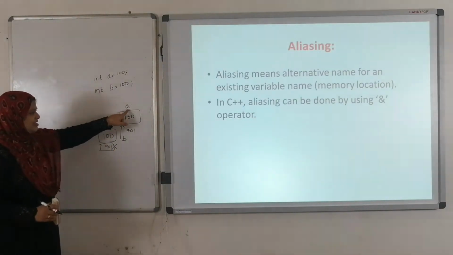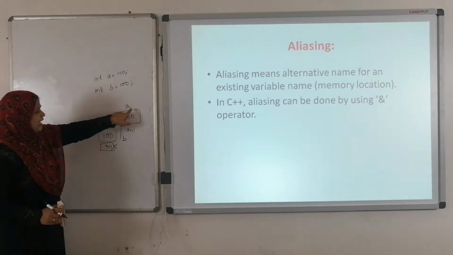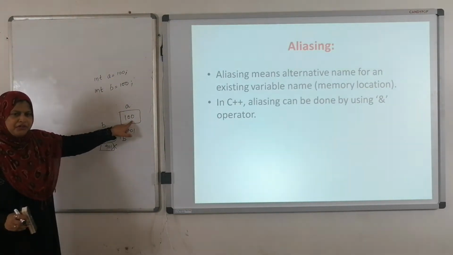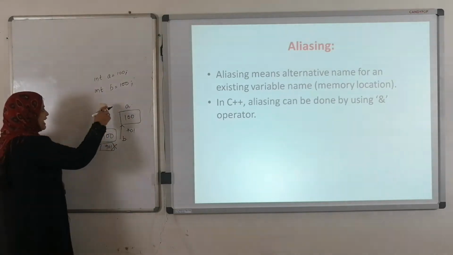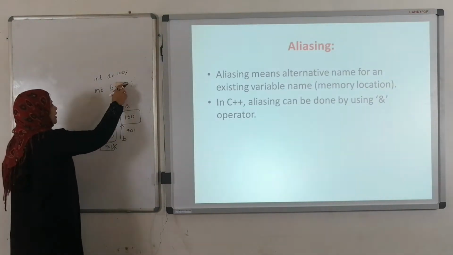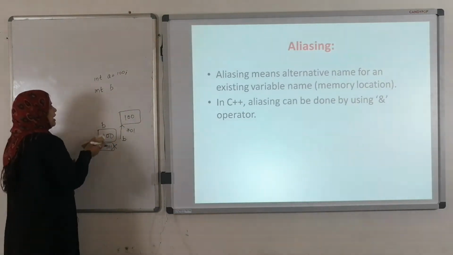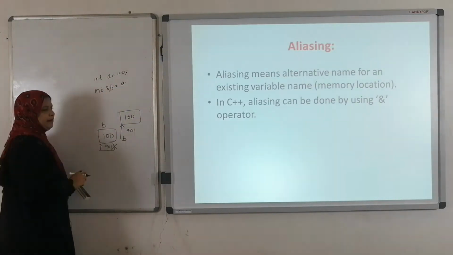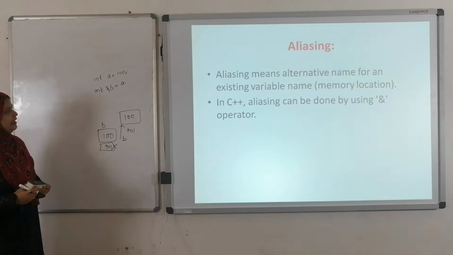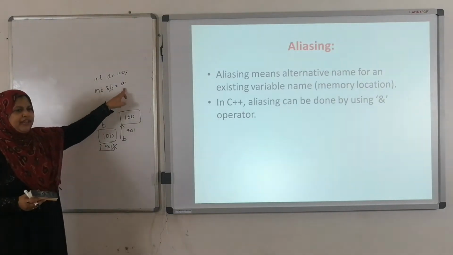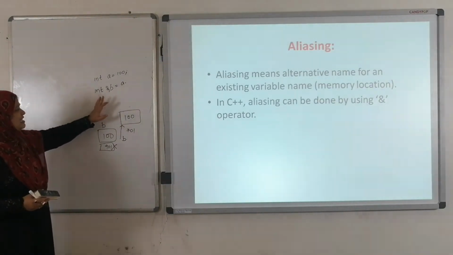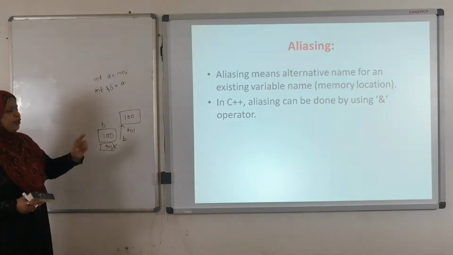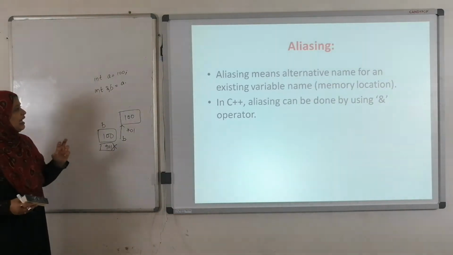See here, int a is 100. A at 701 memory location, value of a is 100 is going to be stored here. Now here, instead of declaring int b, by using ampersand b equals to a, we are assigning, by using this address operator, we are going to perform the aliasing operation.